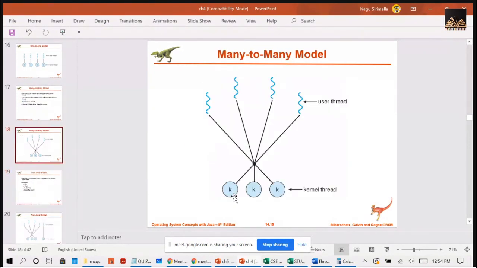And the advantages of this many-to-many model are that it allows the developer to create as many user threads as they wish. We are not restricting the user threads, right? There is no control over the user threads. The user can create any number of user threads he wants, right?